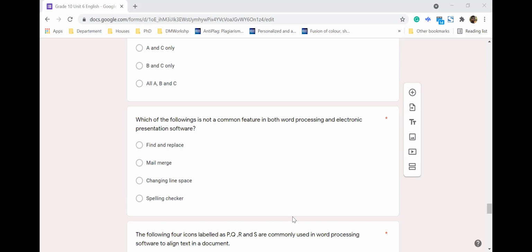Mail merge, you remember that mail merge is very specific to word processing, isn't it? You have a master document and then you have a set of data to be changed. You merge them, and it will create multiple documents. Changing line spacing, definitely you can do in both. Spell checking is also the same. So the feature specific to word processing is mail merge.